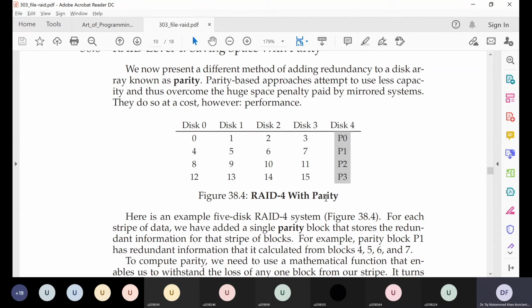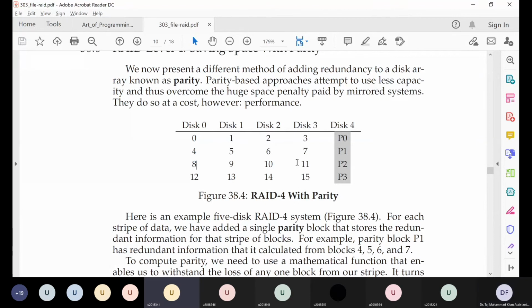Okay, so in terms of reliability, let's compare it to RAID level 1. RAID level 1 can survive at least one disk failure. RAID level 4 can also survive at least one disk failure. But in RAID level 2, we had said that if we are lucky, we might survive 2 disk failures. Is it possible in RAID level 4 to get lucky?